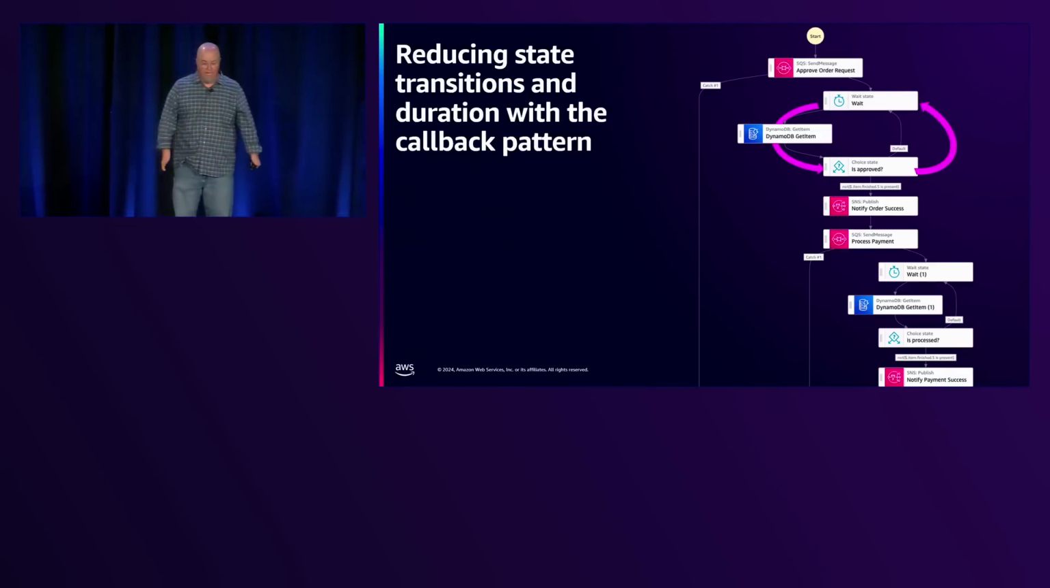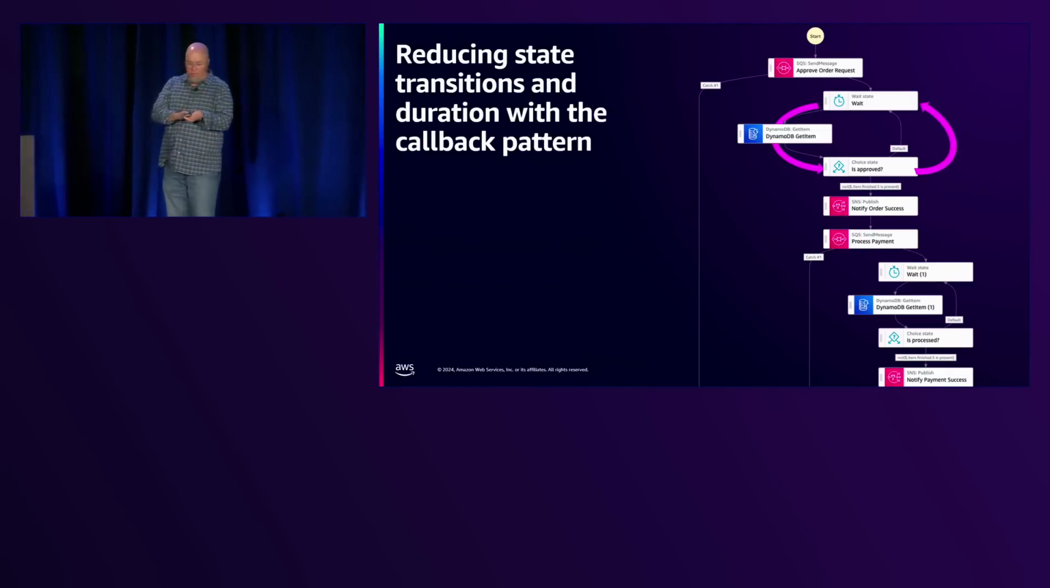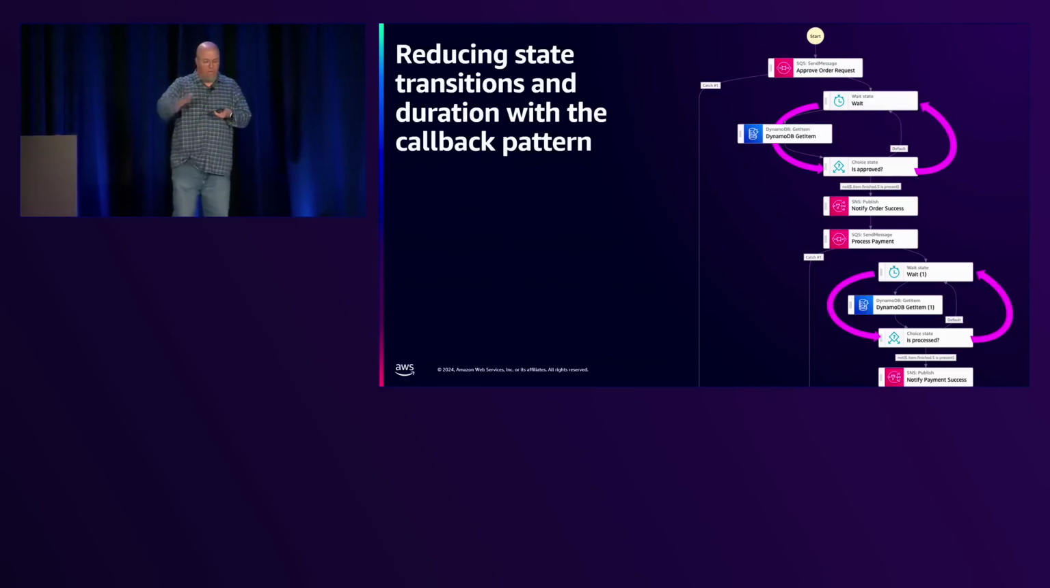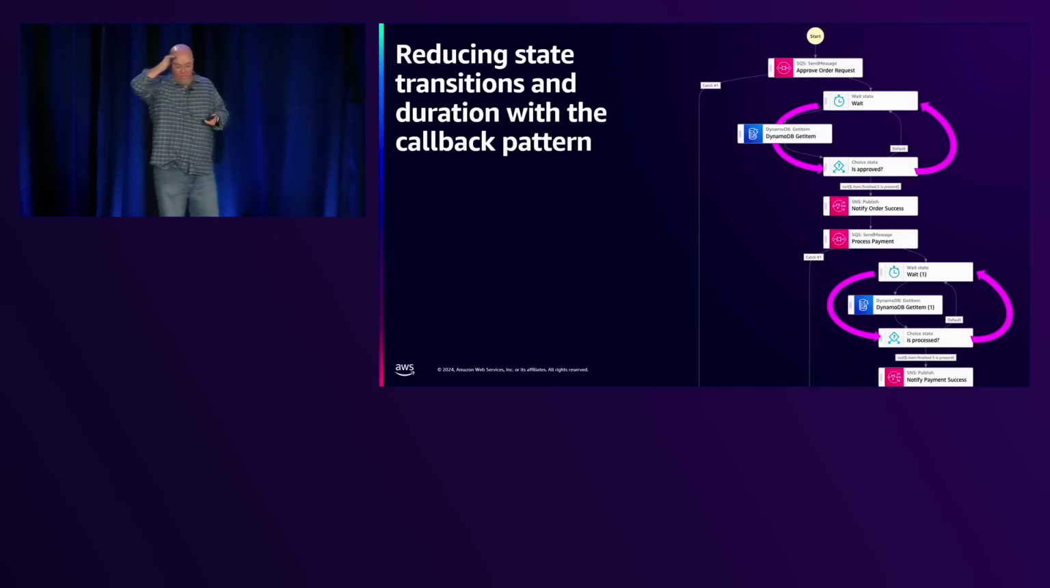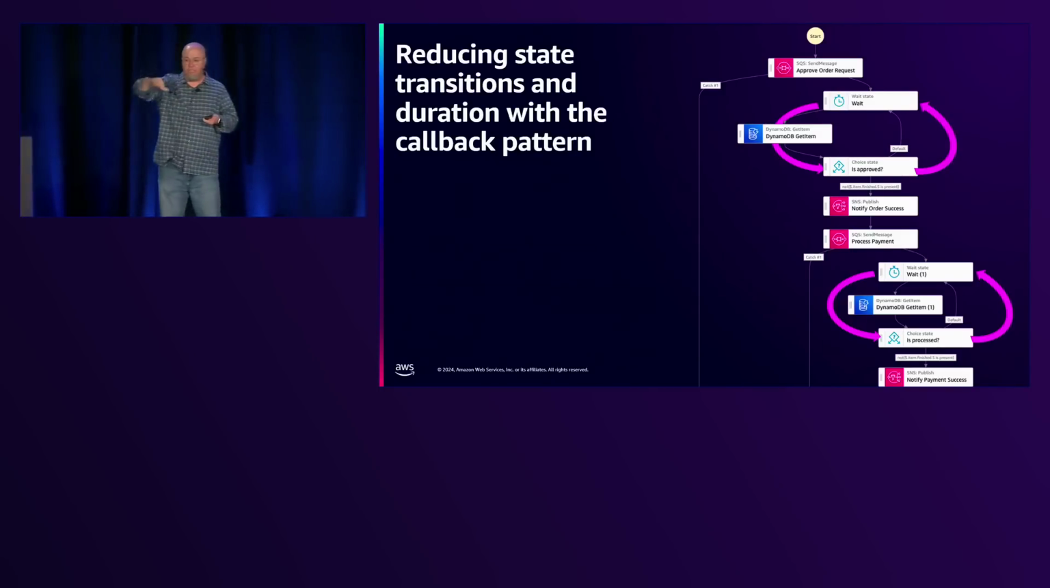All right, so let's look at reducing transitions using the callback pattern. We're going to go back to these guys. So we have these loops that are going on. And again, what it's doing is literally saying, hey, is the approval happening? And then is the process done? So we're looking to see if those are done.